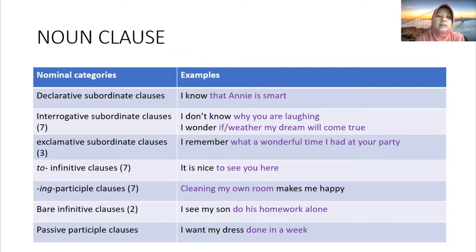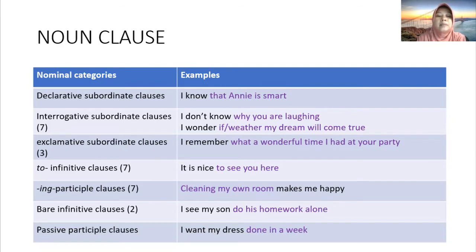The subordinator is if or whether. It's not using a WH question, because the question is asking for a yes or no answer.